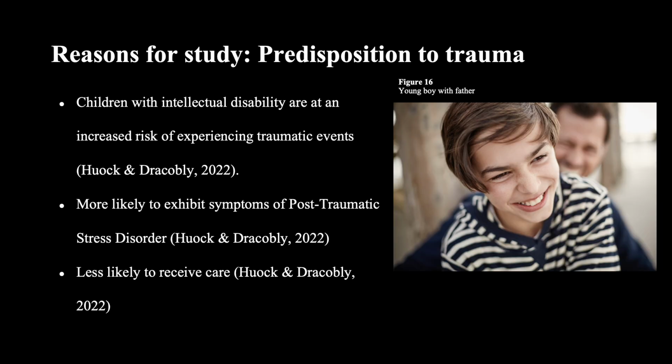Another important reason for studying this topic is the predisposition of intellectually disabled children to trauma. Children with an intellectual disability have a significantly greater chance, 300 to 400% higher, of experiencing trauma such as abuse or neglect than their non-intellectually disabled peers. Intellectually disabled children that experience trauma are more likely to experience post-traumatic stress disorder symptoms due to their decreased adaptive skills. Lower intelligence quotients are associated with the development of PTSD symptoms, and children with an intellectual disability have decreased access to trauma treatment.